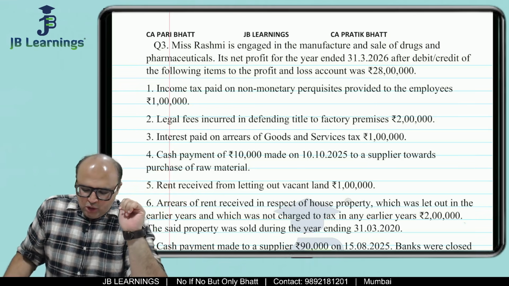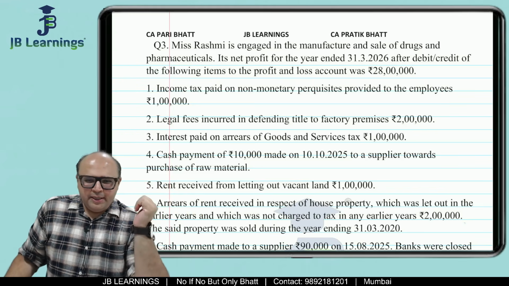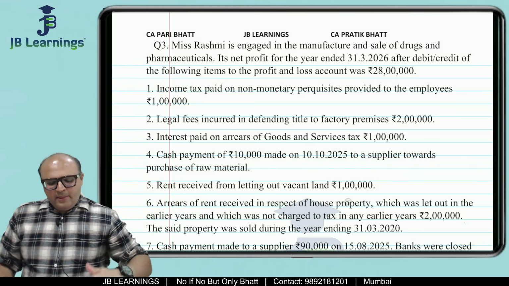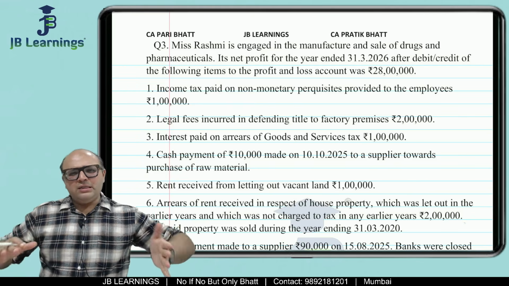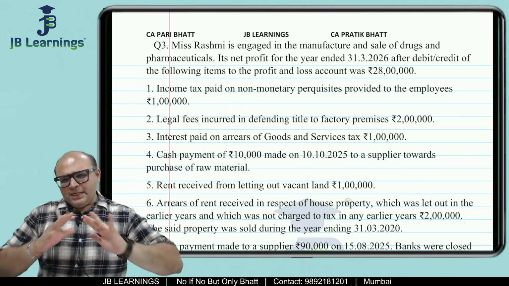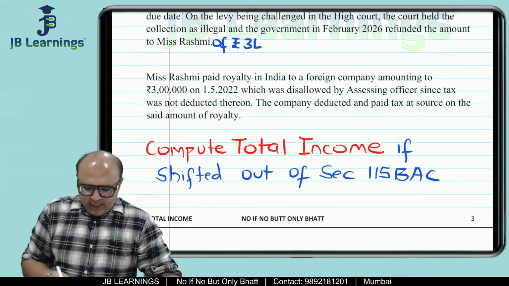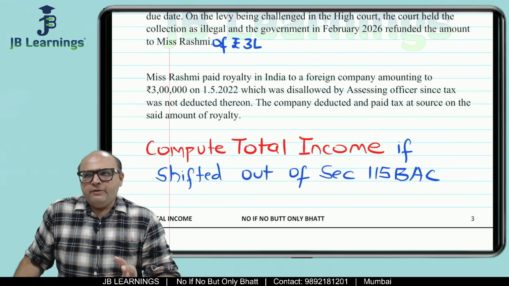You can take that printout or the PDF, whatever you feel comfortable with. Whether the question is of income tax or GST, it is not important, for any question you should always first read the first paragraph and the last paragraph. Then we can easily find out what is asked in the question.